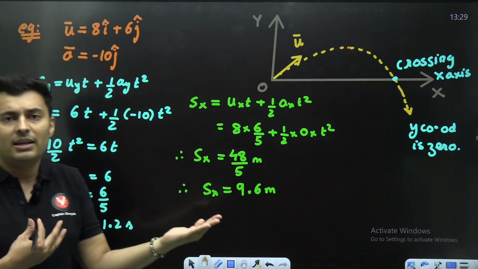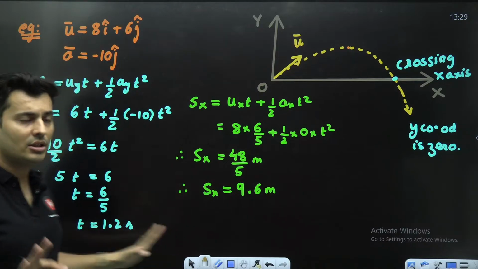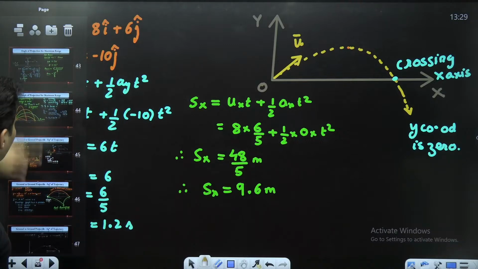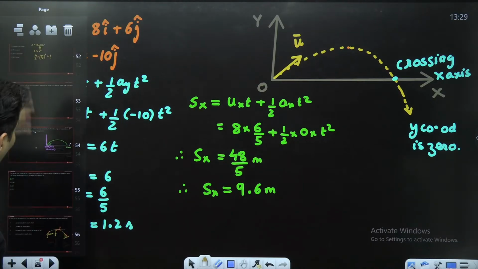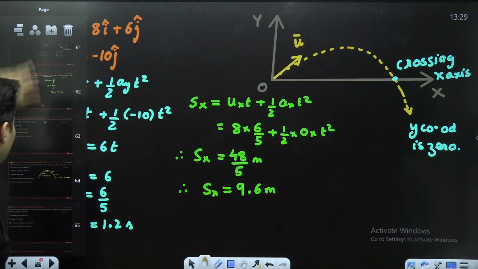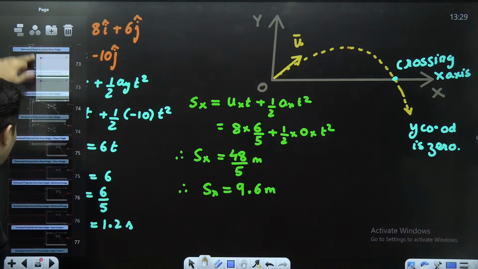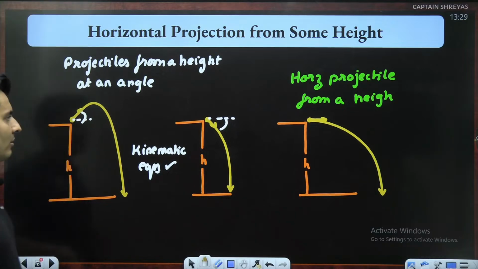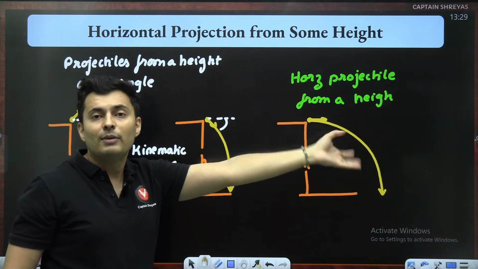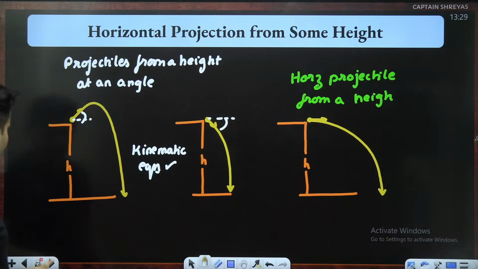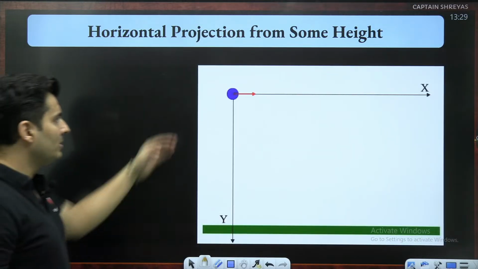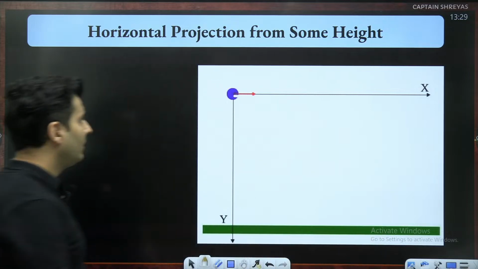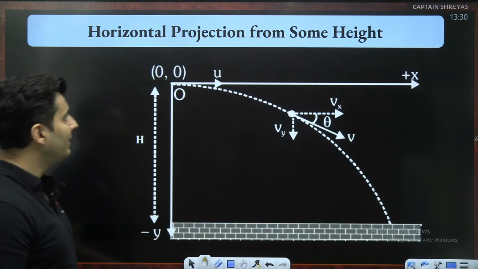You want to know where it is, how it is, etc. Just use kinematic equations. There is nothing great. Even for horizontal also you can use kinematic equations. No harm, but there are ready-made formulas, so you can avoid using kinematic equations here because we will be seeing some ready-made formulas. When you throw an object from some height, where it will land, how fast it will land, all these things we can find out.